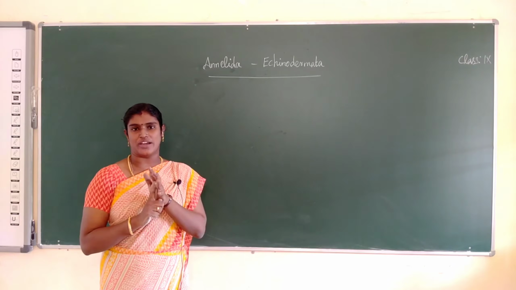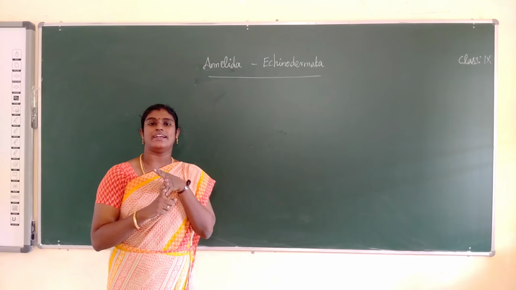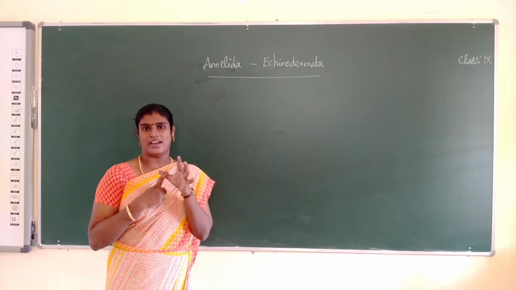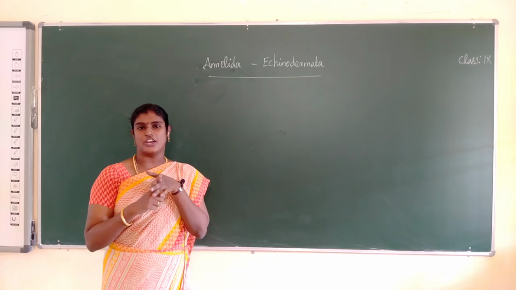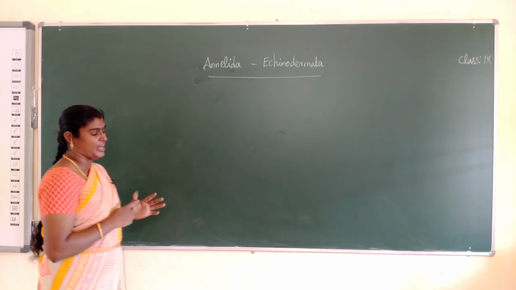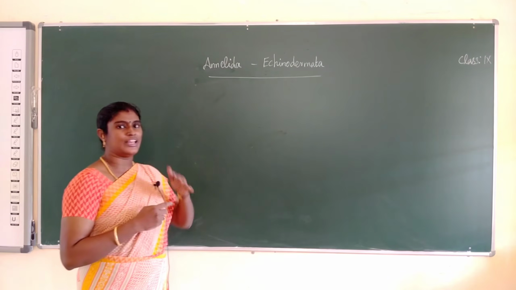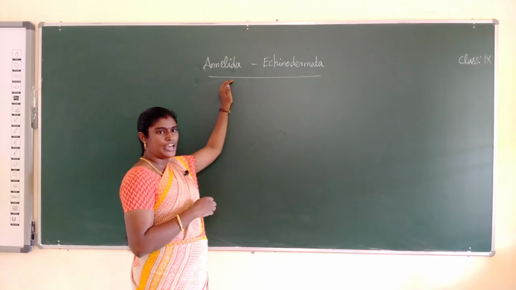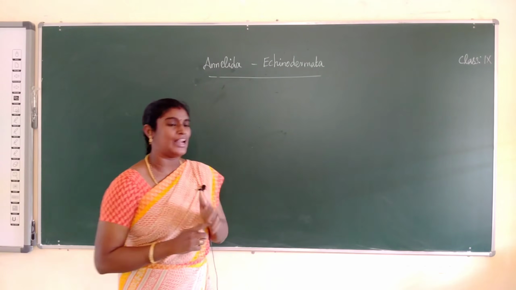Okay. What are the 10 phylum names? Protozoa, Porifera, Coelenterata, Aschelminthes, Platyhelminthes, Annelida, Arthropoda, Mollusca, Echinodermata, last Chordata. Last class we have seen the phylum Protozoa to Aschelminthes. Today in class we have to see the remaining part of the lesson, phylum Annelida to Echinodermata. The first phylum is Annelida.